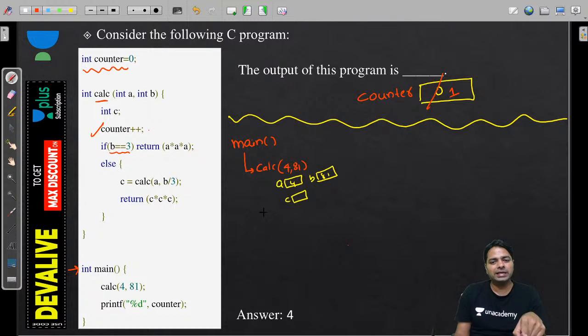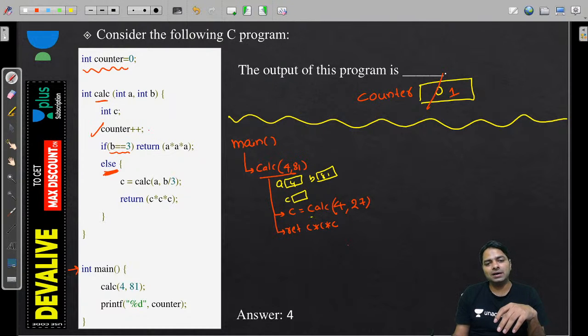Yeah, B is what, 81, right? 81 equal to 3 fails. So we will execute else. C is equal to CALC of A is 4 and B by 3. 81 by 3 is 27. And once we come back, do not forget you are going to return C into C into C.